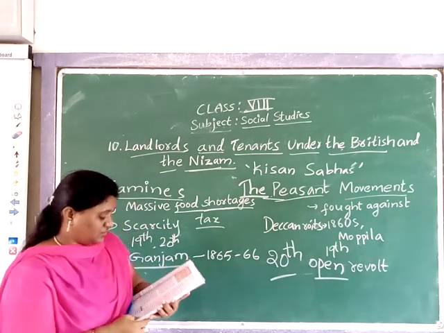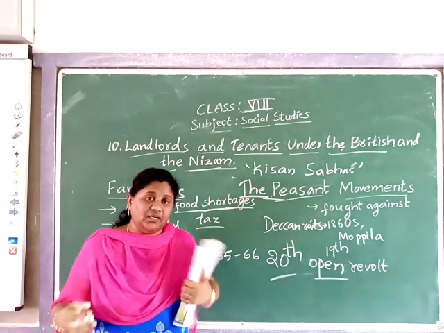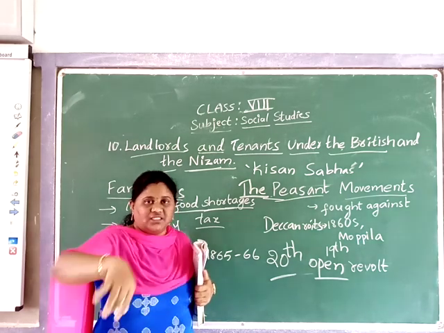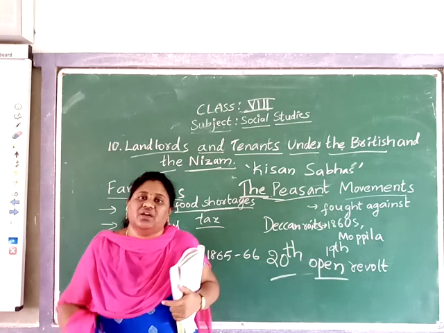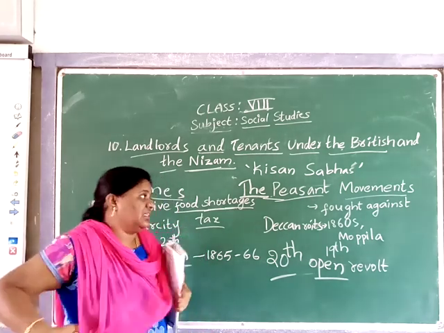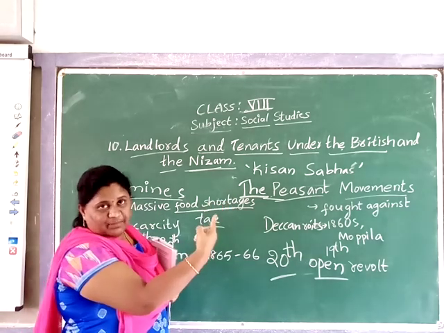Okay, see, later on the peasants formed Kisan Sabhas. They all together formed and organized a group, and they held some meetings. The meetings were called Kisan Sabhas.